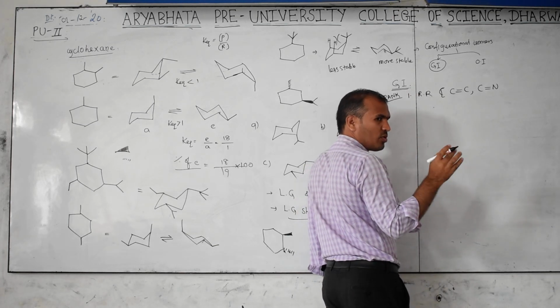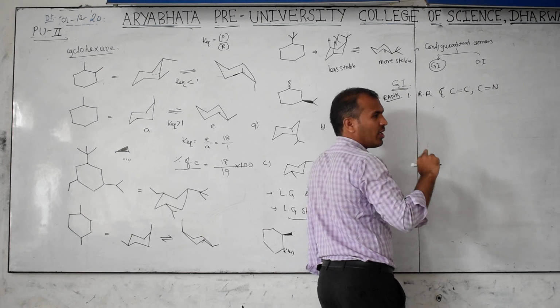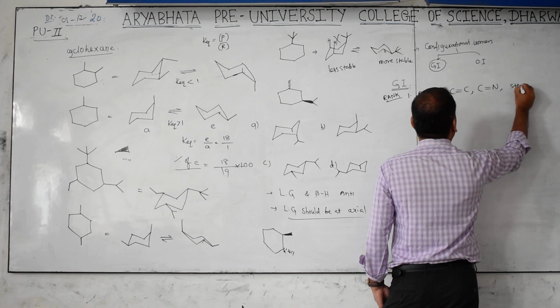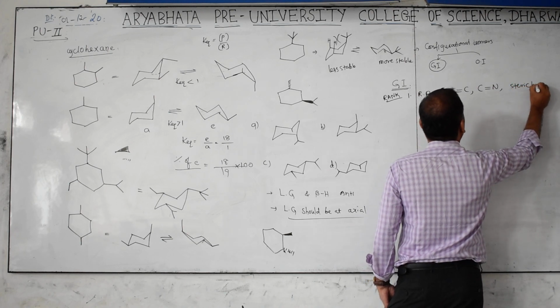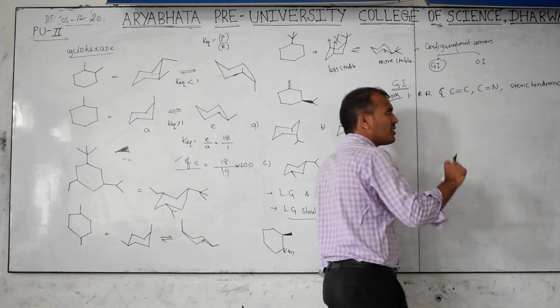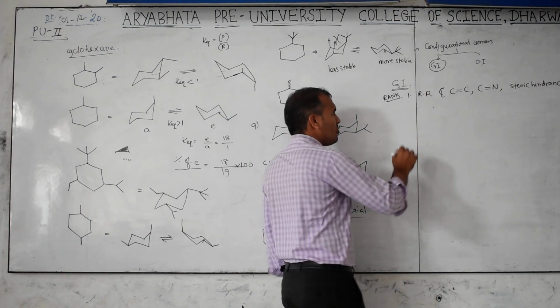Carbon-oxygen shows two bonds only, not any other, that's why I am not writing it here. And I think steric hindrance also. What is steric hindrance? You will know when I discuss an exam. So this we have to identify.